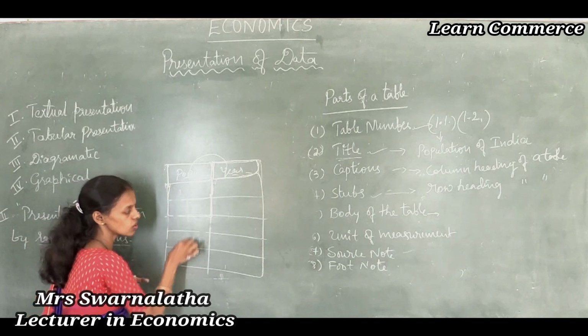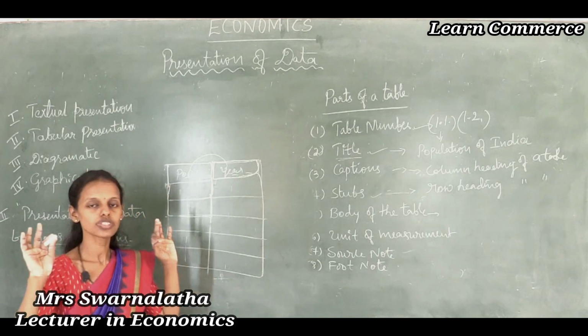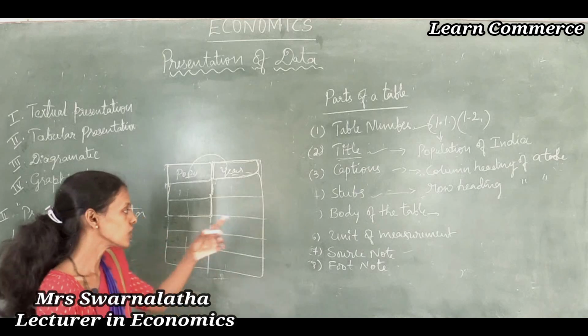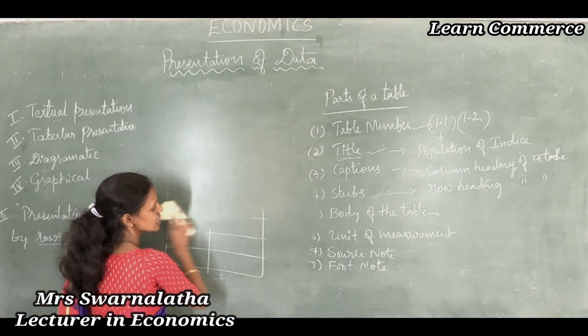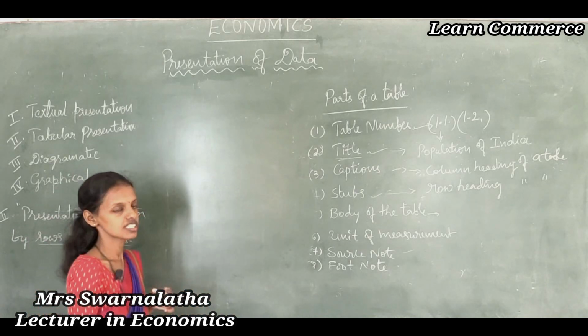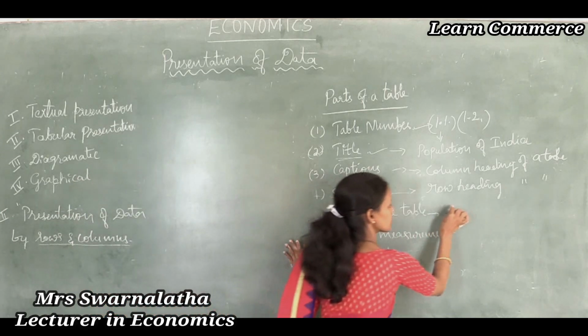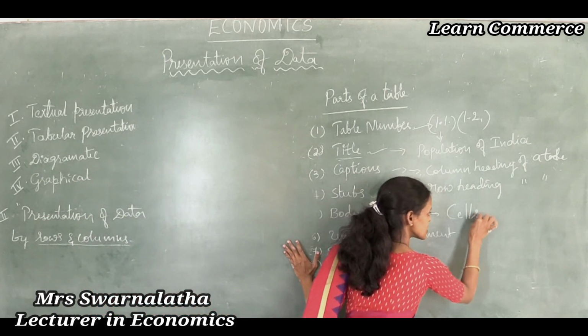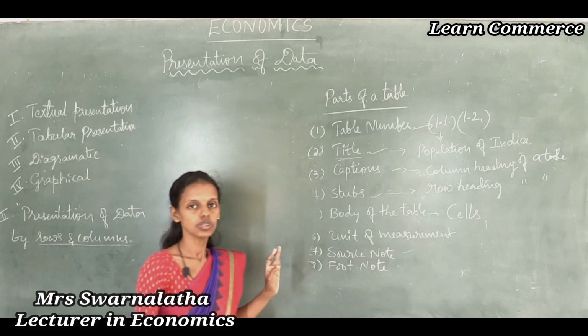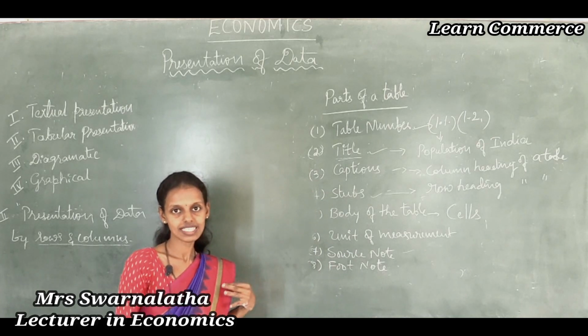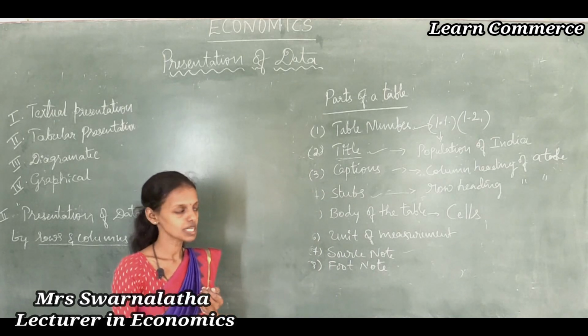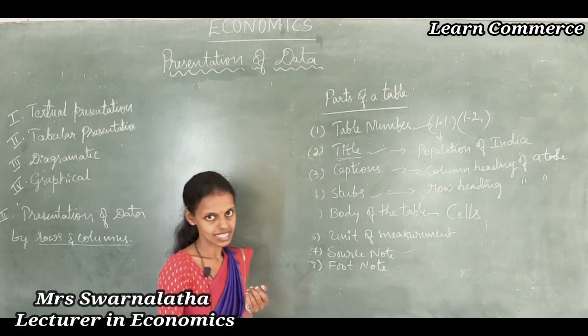After filling all those columns, this table will look very nice. So the body of the table contains different information through the cells. Body of the table contains cells. Just as human beings have different cells to work, like that, the body of the table contains different cells.